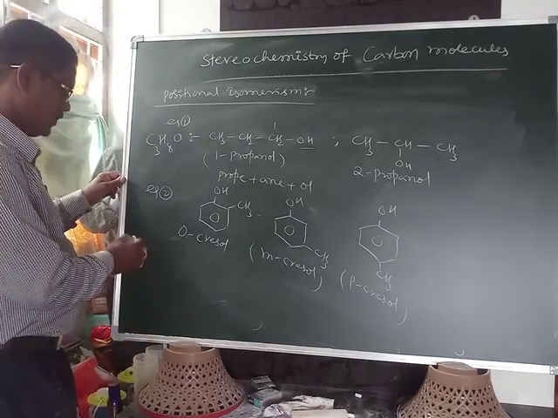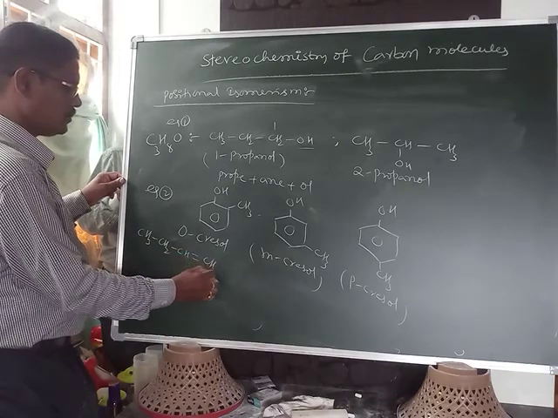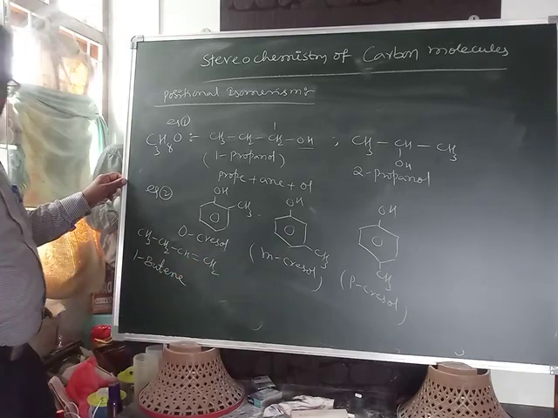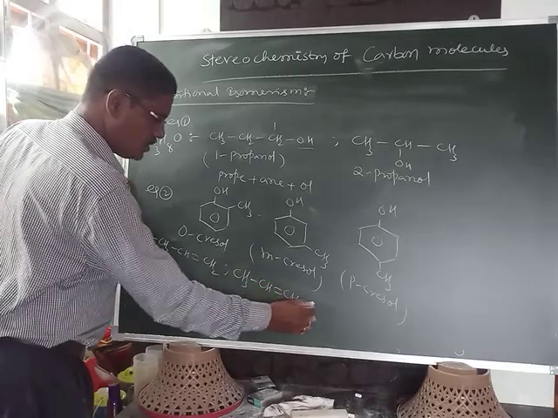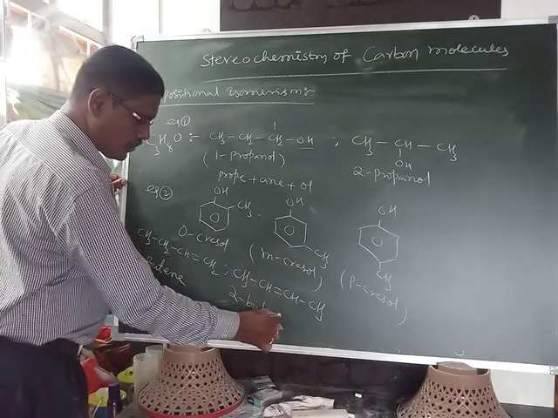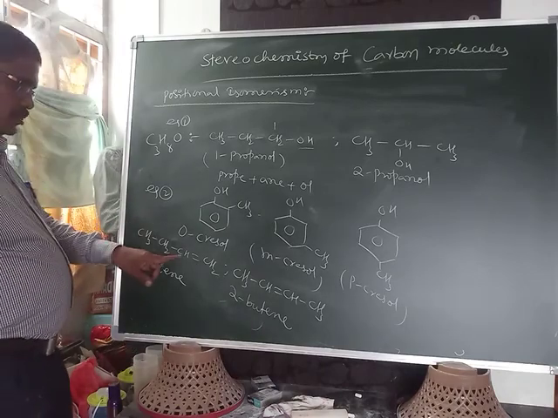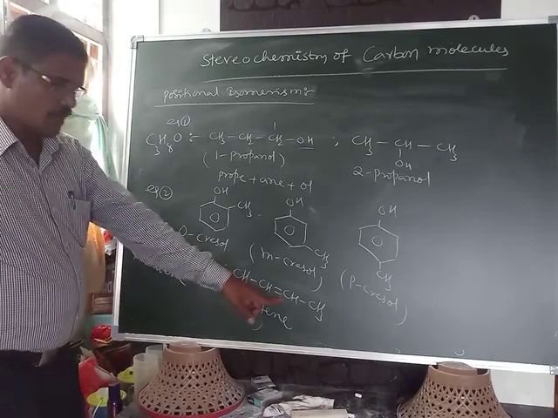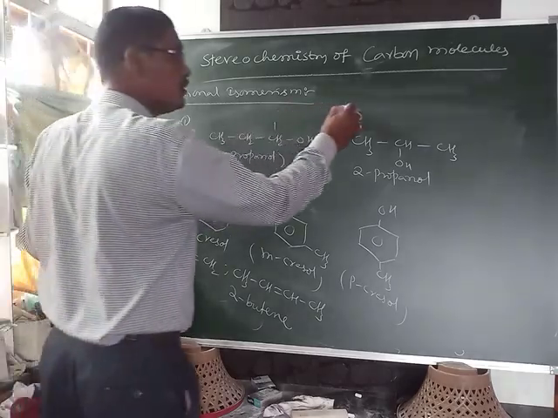One more example: CH3, CH2, CH double bond CH2. This is called 1-butene. Another example, CH3, CH double bond CH, CH3. This is called 2-butene. From this, the position of the double bond is changed. If the double bond is present at 1 and 2 it means 1-butene, at 2 and 3 it means 2-butene. Similarly, it applies to double bonds or triple bonds also.